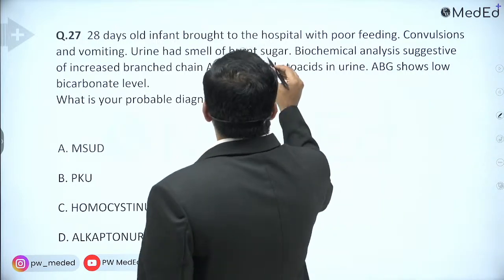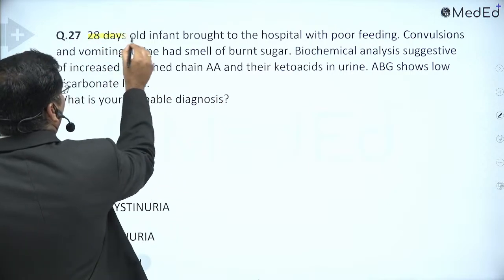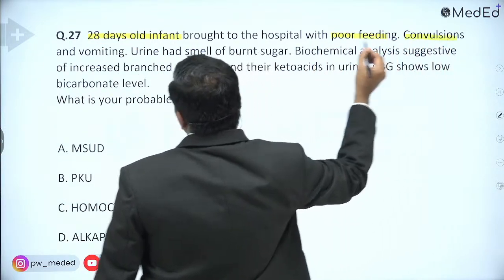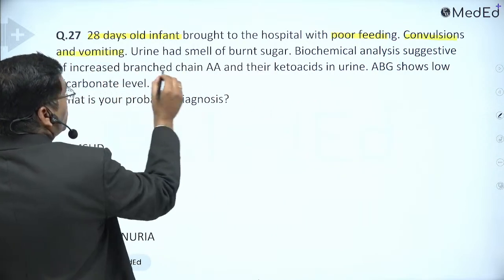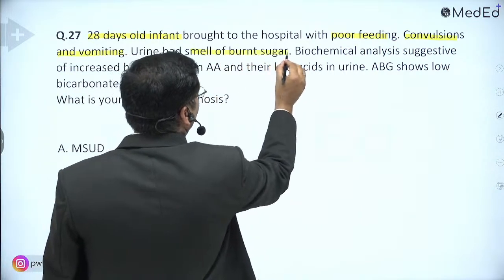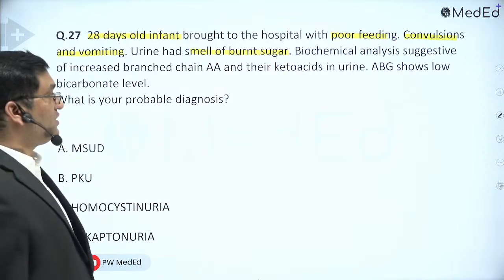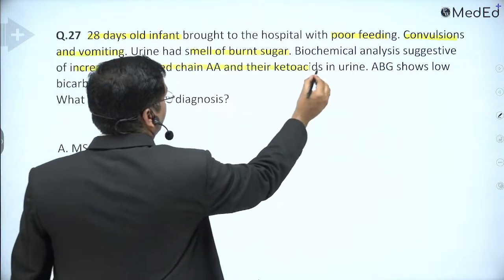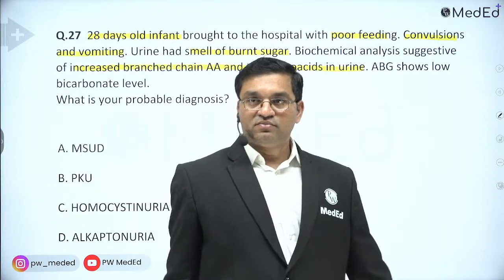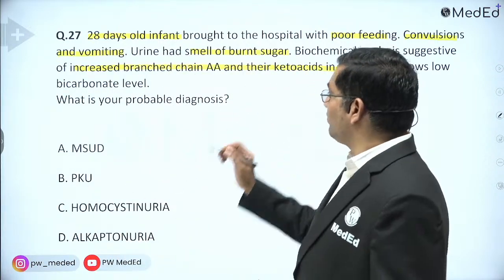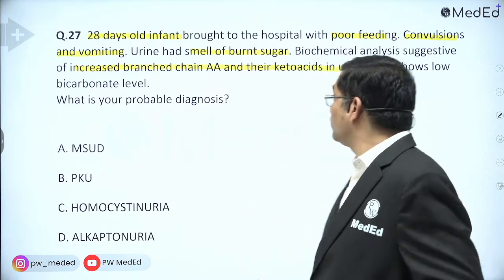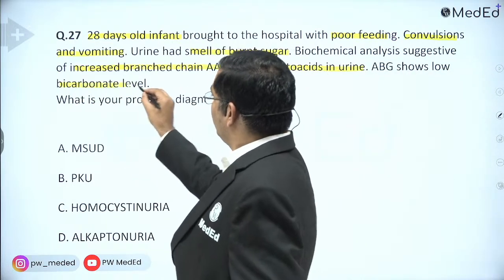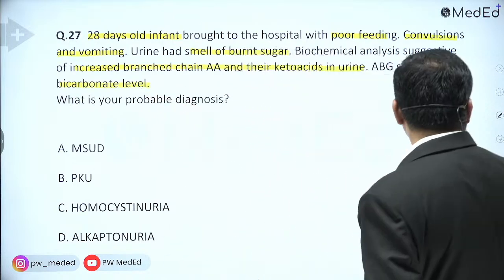Urine had smell of burnt sugar. Biochemical analysis is suggestive of increased branch chain amino acids and their keto acids in the urine. ABG shows low bicarbonate level. What is your probable diagnosis?